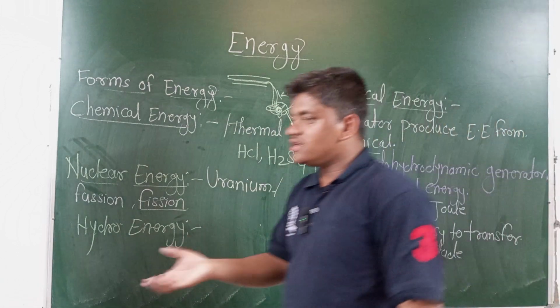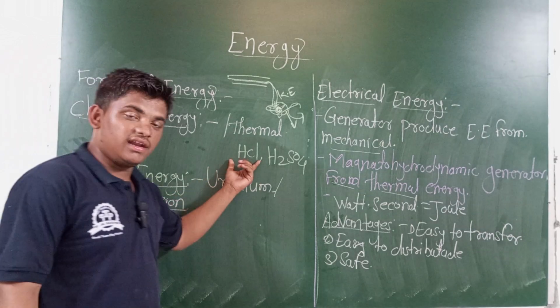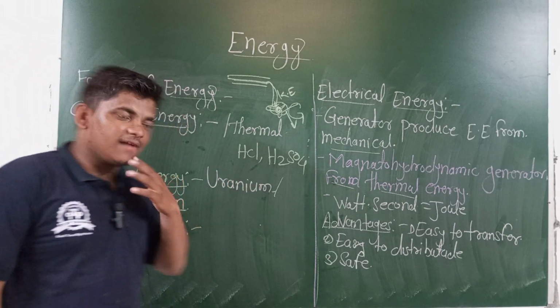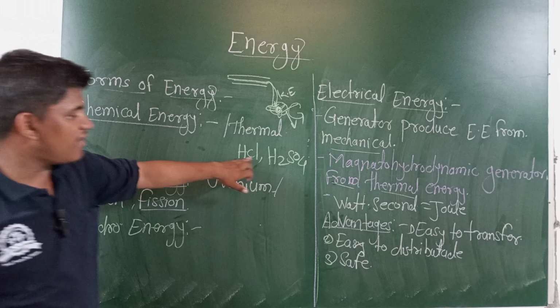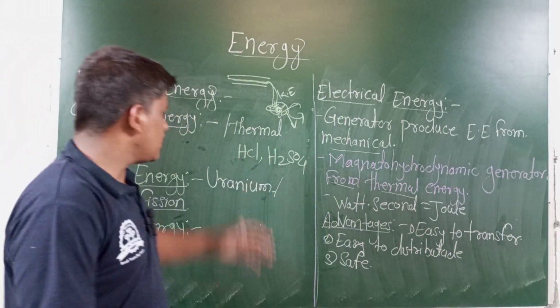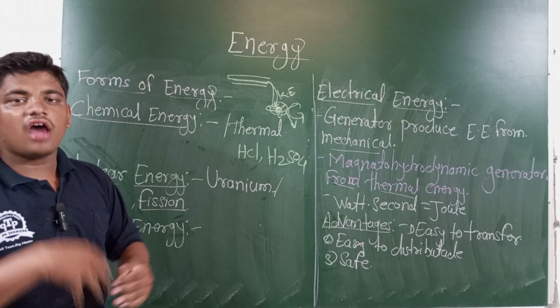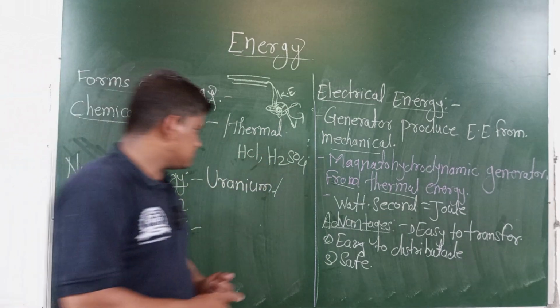And also chemical energy is converted into electrical energy in the form of batteries. The battery contains HCl, hydrochloric acid, and H2SO4, sulfuric acid. The reactions in those chemicals produce electrical energy.